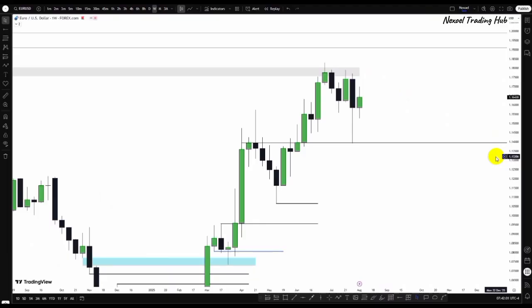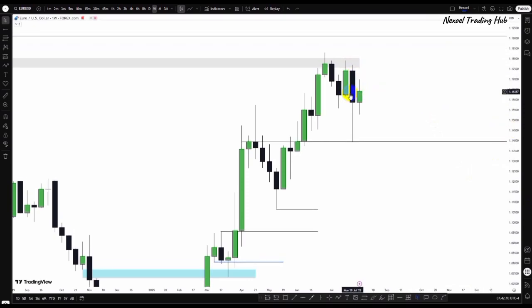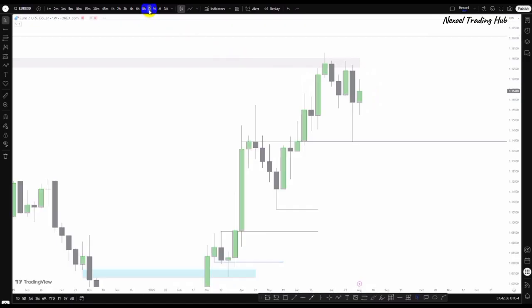But in the most recent price action, we saw a bearish narrative, and price is still respecting that supply zone, because price has given us a bearish engulfing candle here, which means we could see the possibility that price may respect this and continue bearish to the downside. So this is the narrative from the weekly time frame. We just have to be open-minded, because we can see price gave us this bullish movement back into the supply zone and bearishness to the downside, with volume closing below the low of this bullish candle. So let's check that from the daily time frame.